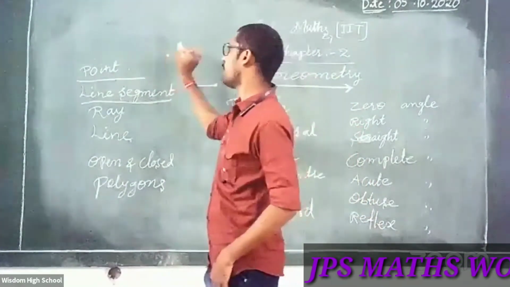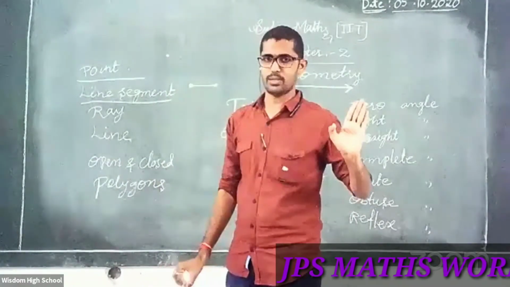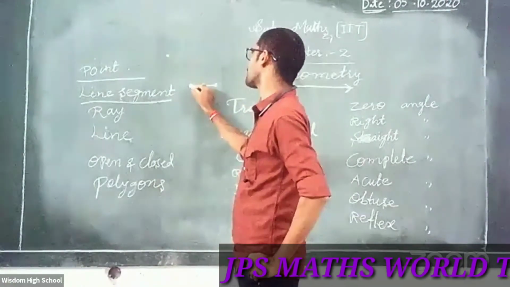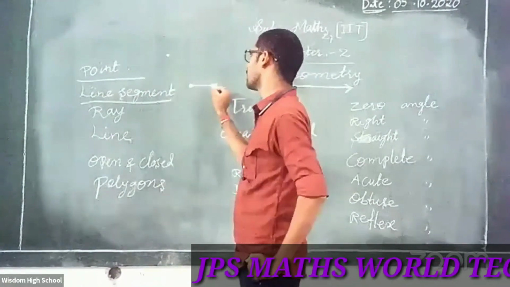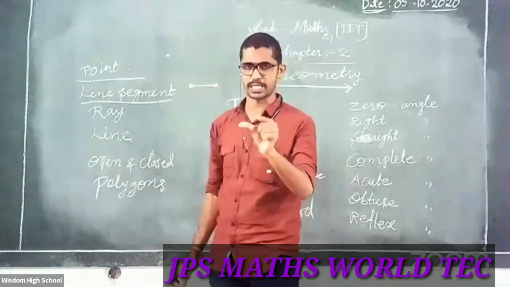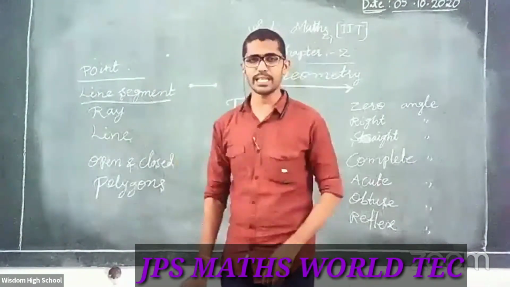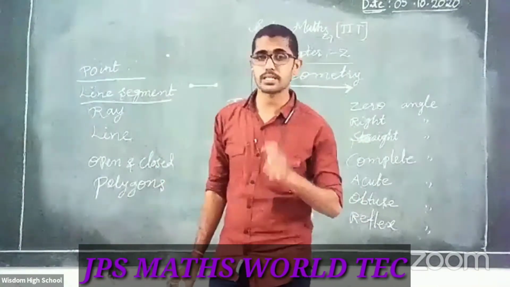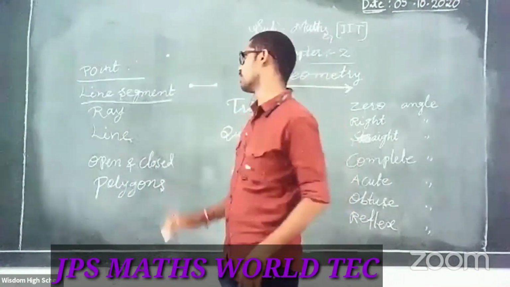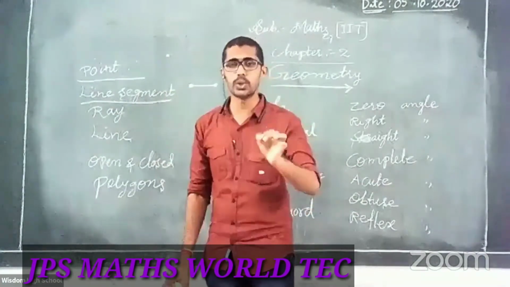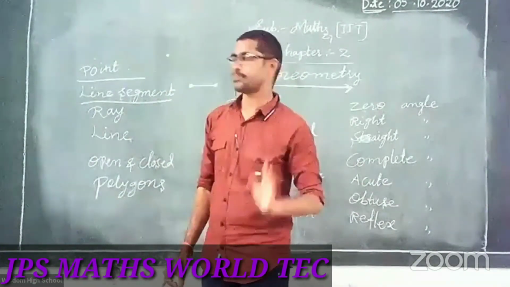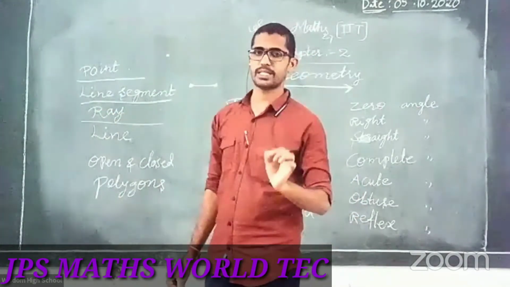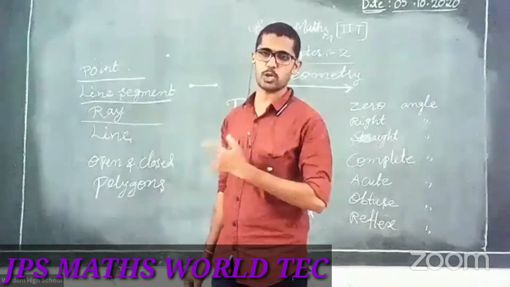Point means simply a dot. A dot is called a point. After that, line segment. Here there is a fixed distance between 2 dots, so it is a line segment. So a line segment has how many endpoints? Tell me. Yes, very good. A line segment has 2 endpoints. Is it clear? Good. This is the introduction. Once you know this, this topic is very easy.